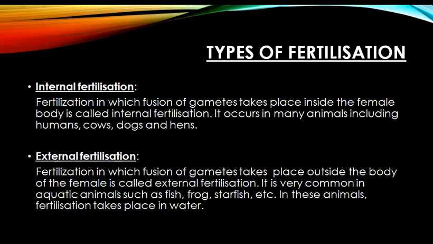When we talk about the types of fertilization, there are basically two types. First is internal fertilization, and second is external fertilization. In internal fertilization, the fusion of gametes takes place inside the female body. It occurs in many animals, including humans, cows, dogs, and hens.